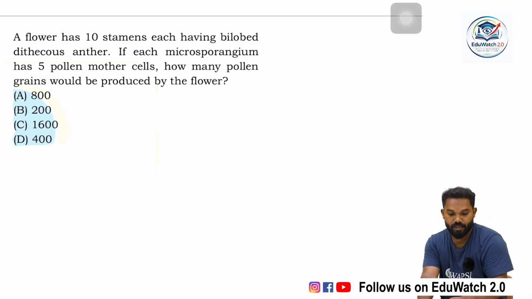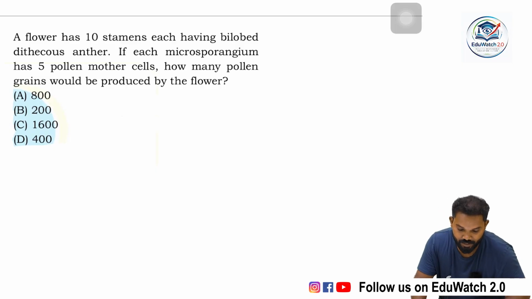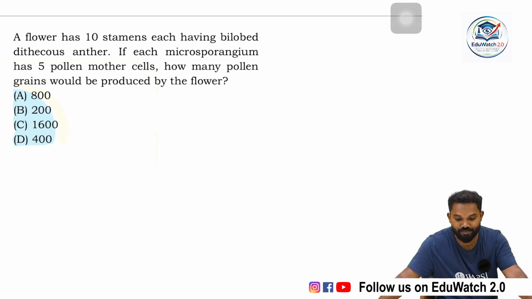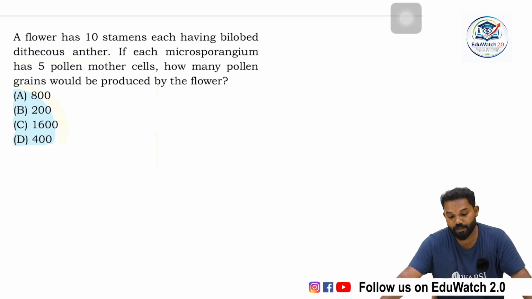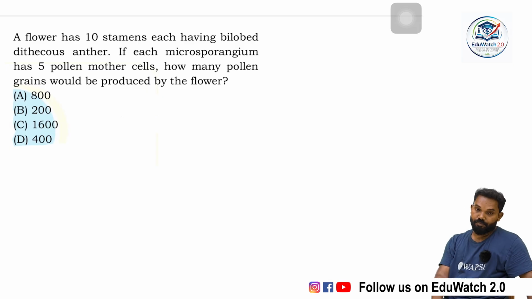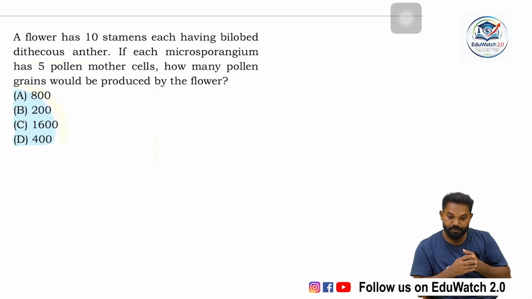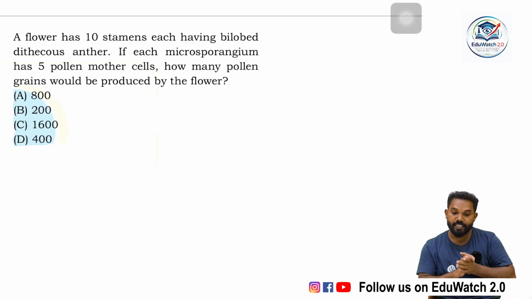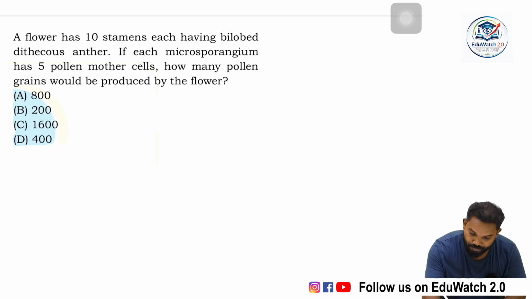Okay, it is a mathematical question in biology. A flower has 10 stamens, each having a bilobed dithecous anther. That means a generally angiosperm anther is dithecous or bilobed, each lobe having two theca. If each microsporangium has 5 pollen mother cells, how many pollen grains would be produced by the flower?